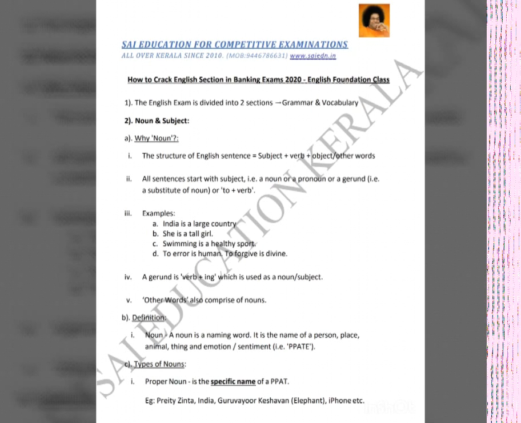Alright. So India is a large country. What is the subject of the sentence? What is the sentence talking about? It's talking about India. So India is a subject. It is a noun. She is a tall girl. Who is the subject talking about? A particular girl whom we refer to as she. What is she? She is a pronoun, not a noun, it's a pronoun.